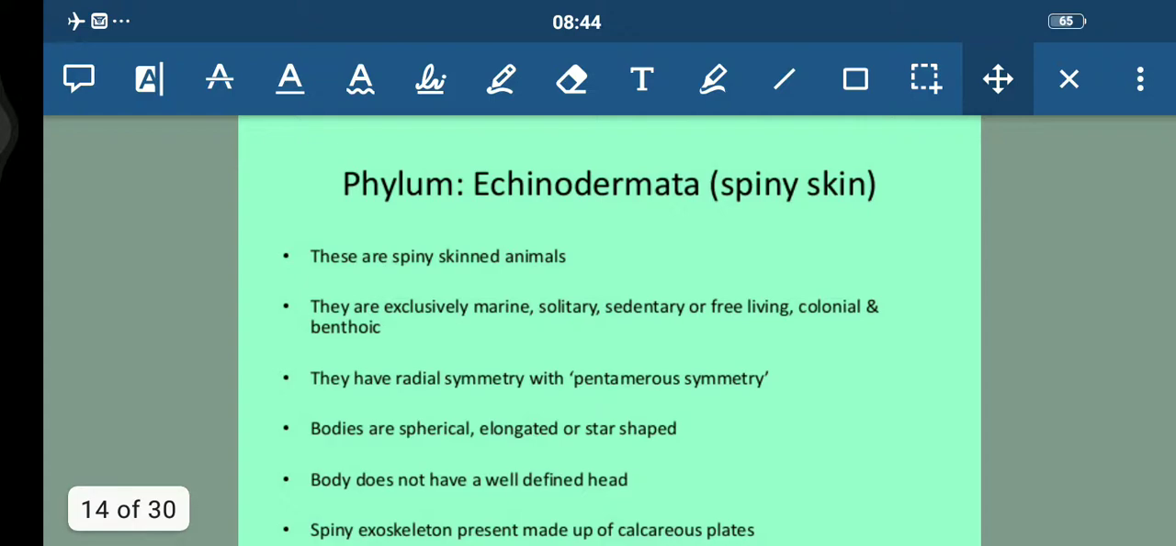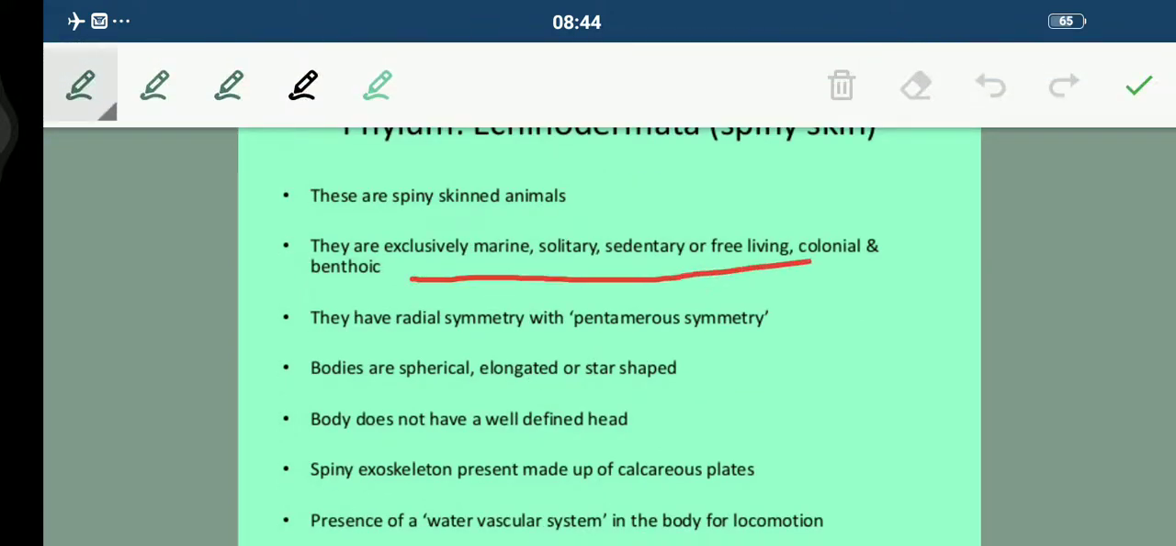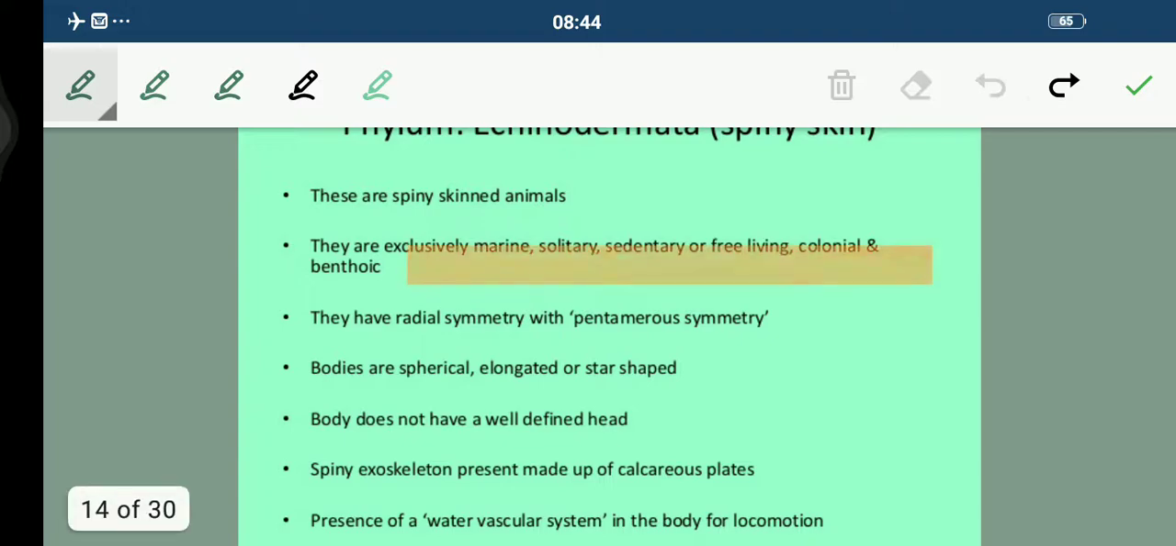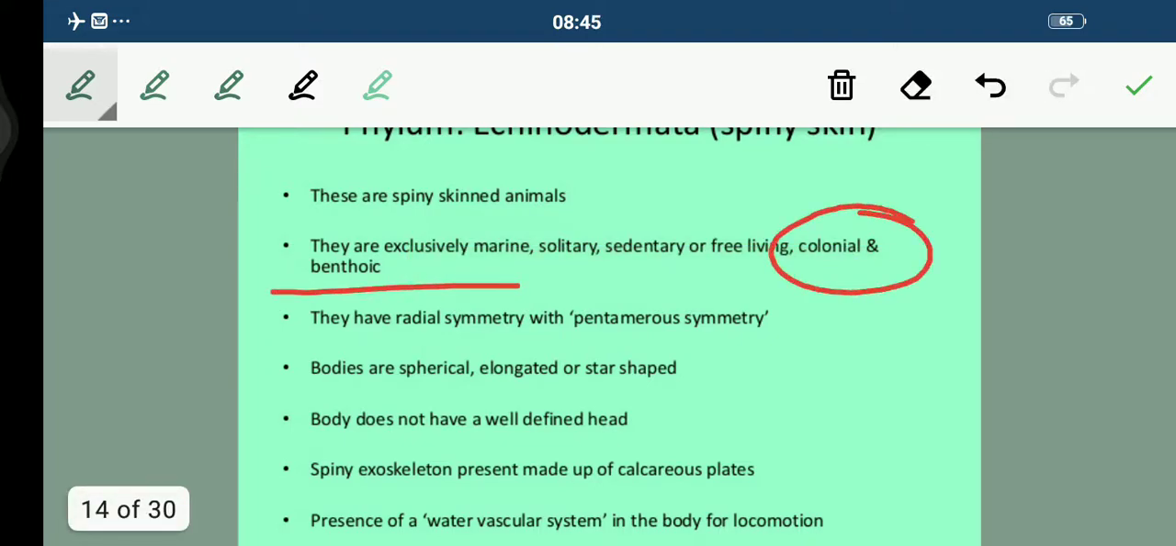Now talking about the phylum Echinodermata, they are known as spiny skinned organisms. They are exclusively marine, solitary or sedentary or free living. They can be colonial and benthic. They may lead a solitary life, they may lead a sedentary life, can be colonial, and they have a radial symmetry with pentamerous symmetry.